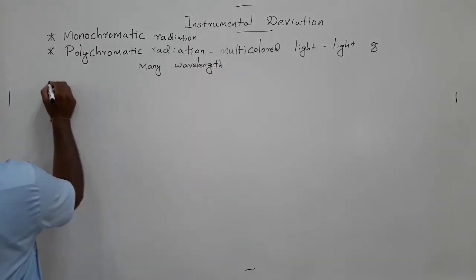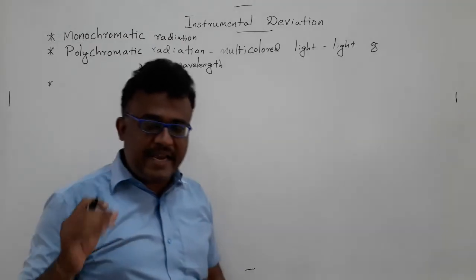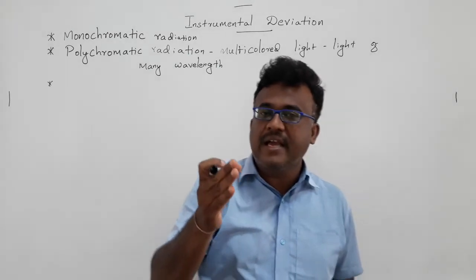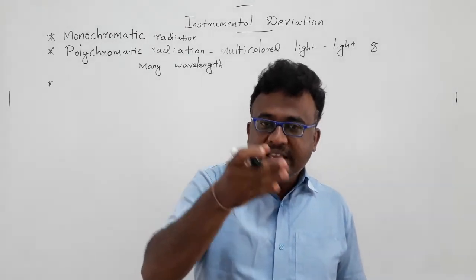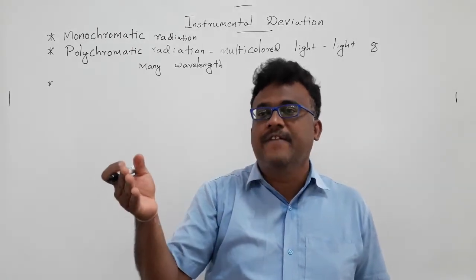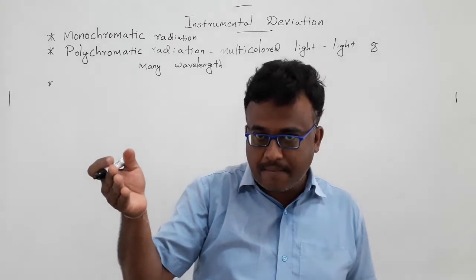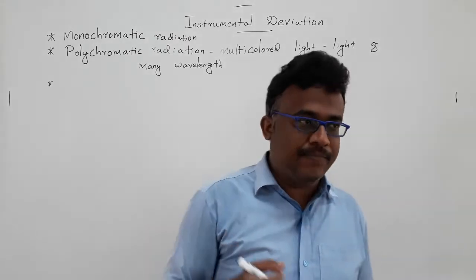How can you get light that is essentially monochromatic? Light that is essentially monochromatic can be obtained by grating, diffraction or refraction of that polychromatic light to obtain monochromatic light.